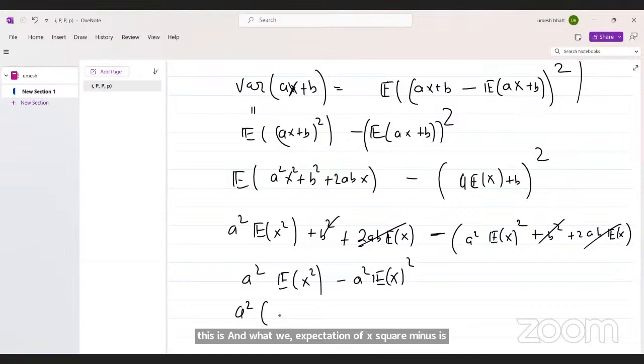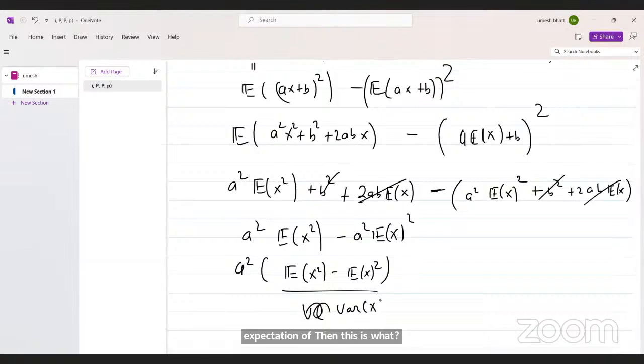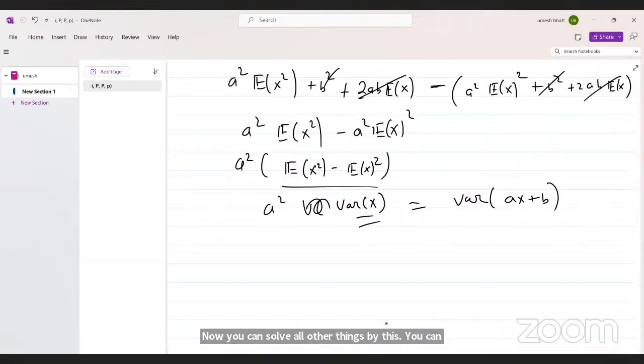If I take a square common, then the answer is a square times expectation of x square minus expectation of x whole square. Then this is what? Variance of x, right? And this is a square. So variance of ax plus b is a square variance of x. Okay. Now you can solve all other things by this. You can prove all. Okay.